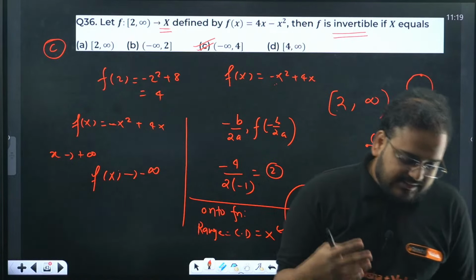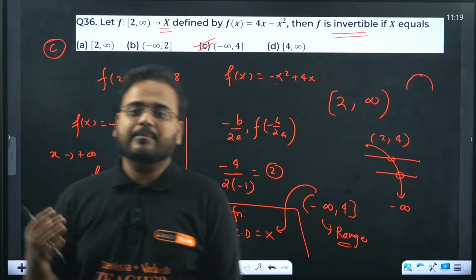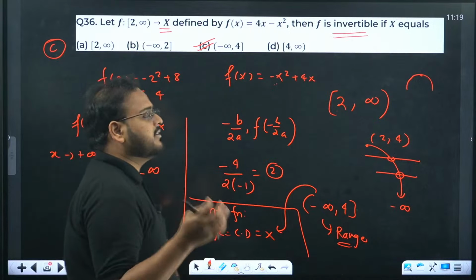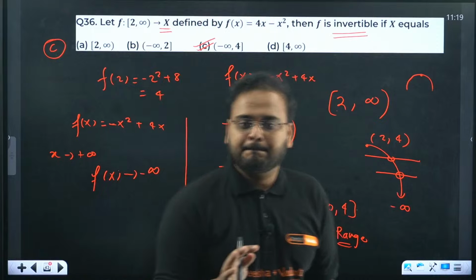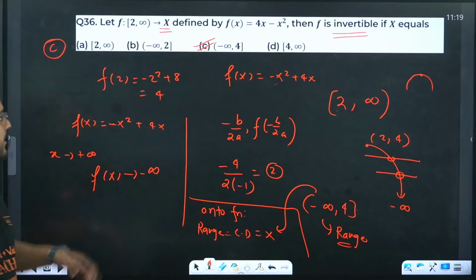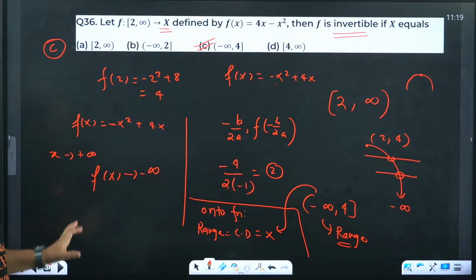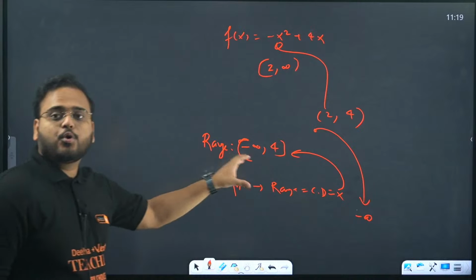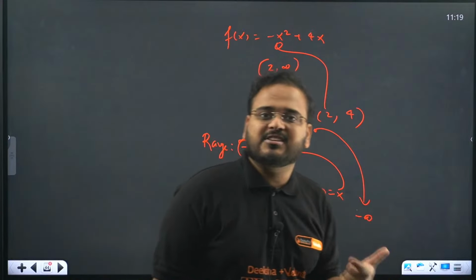So somebody thinks that, sir, this is lengthy, it will take too much time. It's not lengthy. It's not going to take too much time. 36 is done, guys. This is the method, the understanding behind the question, and this is the approach, how to solve in the CET, to solve it faster within 10 seconds.